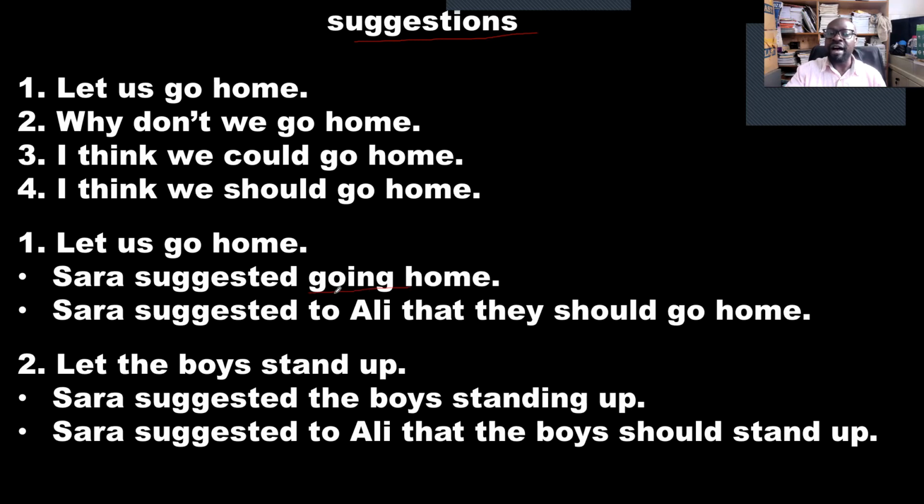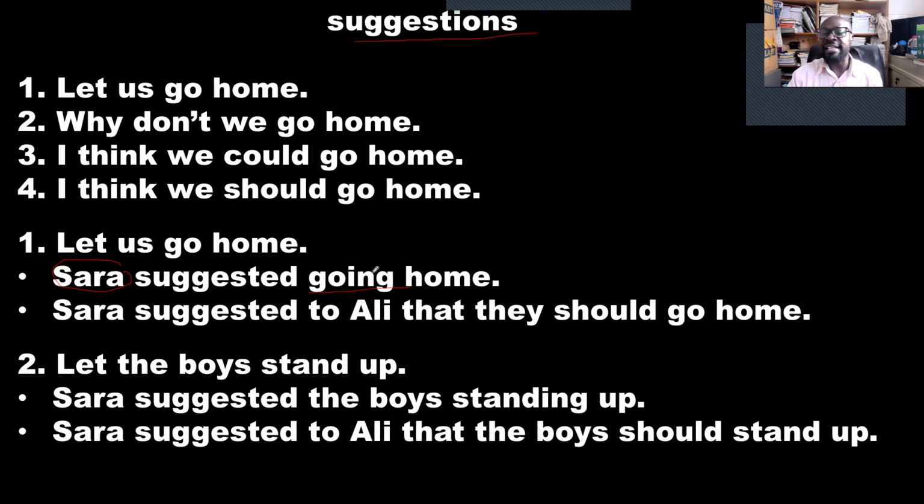We use verb plus ing. We have only one person, Sarah. We omit. Sarah is suggesting to who? We can omit. This is a better way. After suggested, we use verb plus ing.